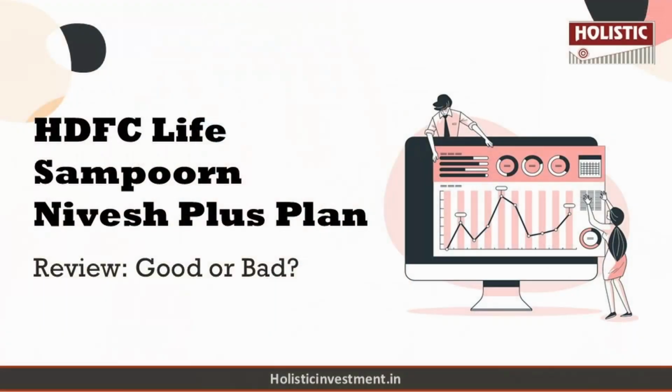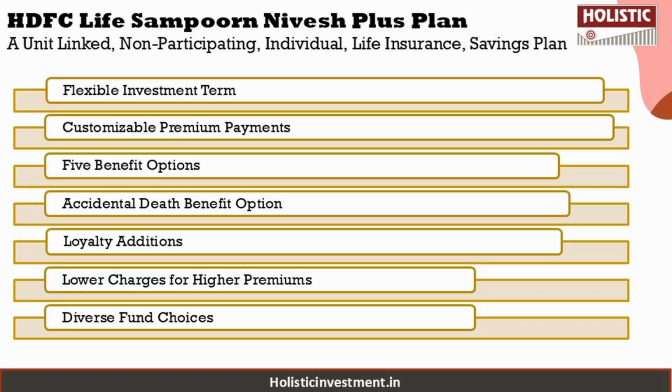Now, before analyzing this policy, let us first understand a few basic details about it. This is a unit-linked, non-participating individual life insurance savings plan. Some of the key features of the policy are: you get to choose an investment duration that aligns with your financial goals. You can opt for single pay, limited pay, or regular pay based on your convenience, and you get to select from 5 different benefit structures tailored to your financial needs.